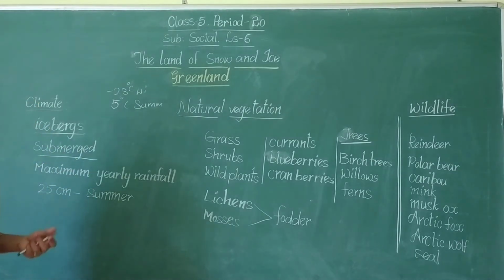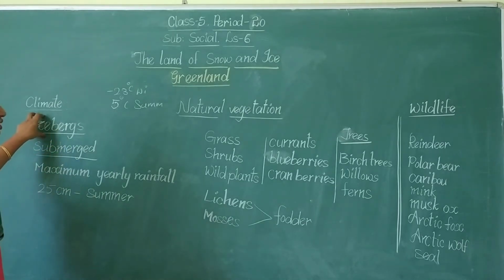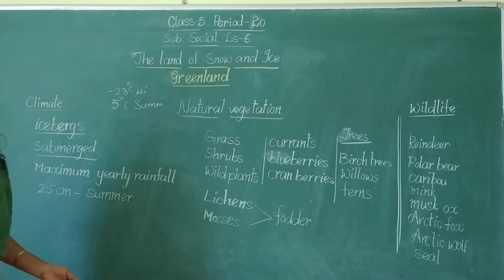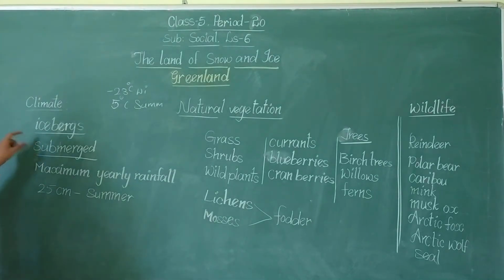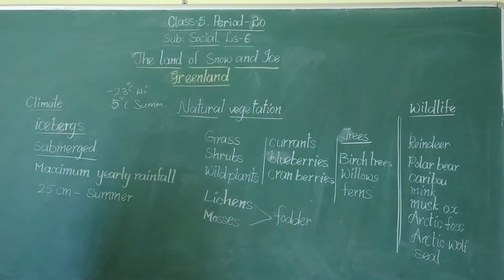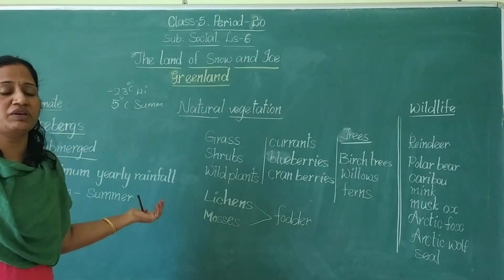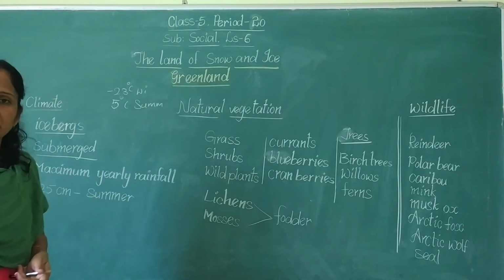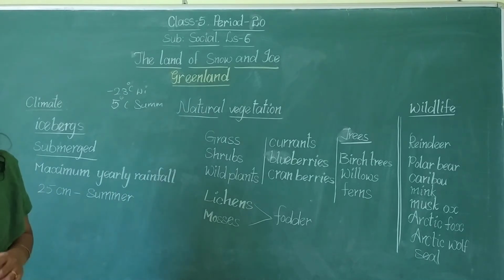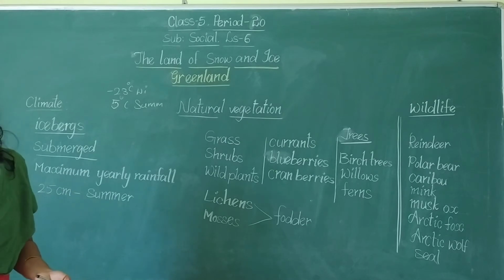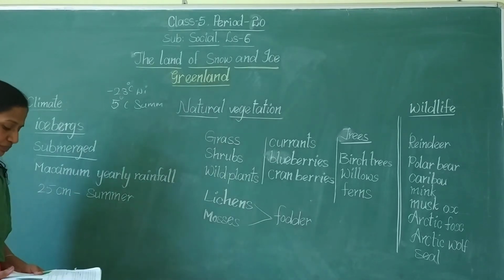These icebergs are not small. They are very large masses of ice, very big. That's why the ships may face these submerged icebergs, and then there is huge damage to the ships.